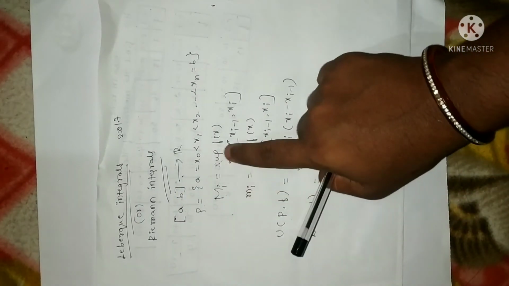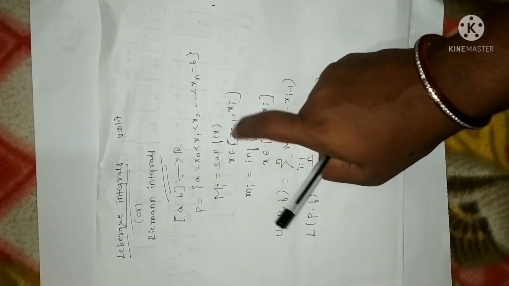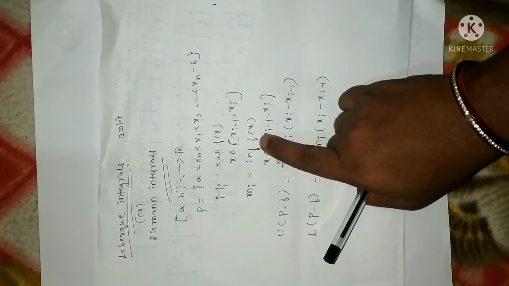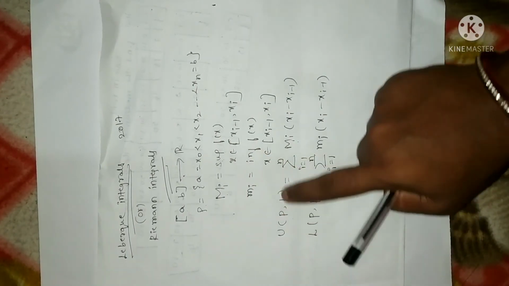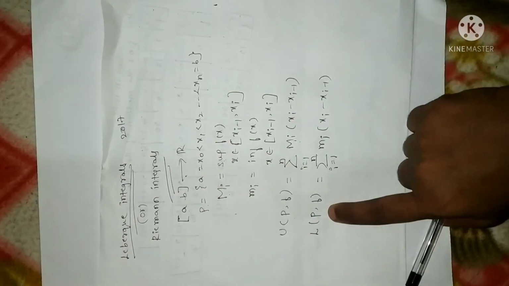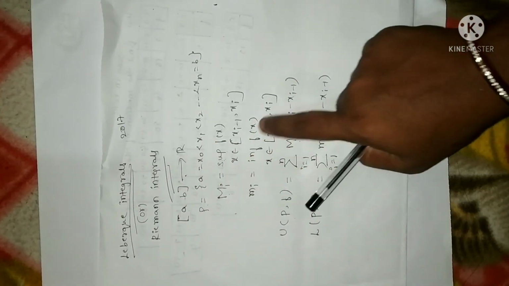So capital Mi is the supremum of all the values of a function. Small mi is the infimum of all the values. The upper bound is the sum of all the supremum values. The lower bound of a partition is the sum of all infimum values.